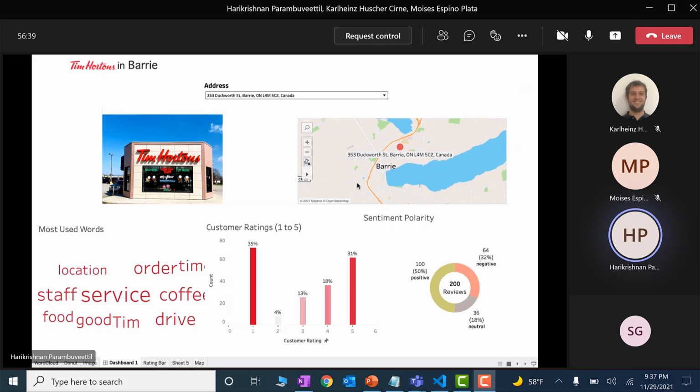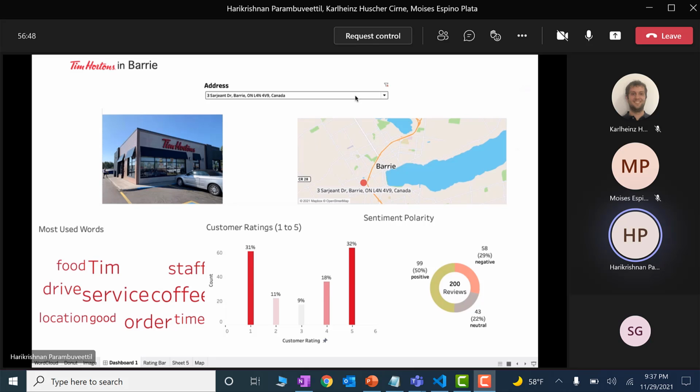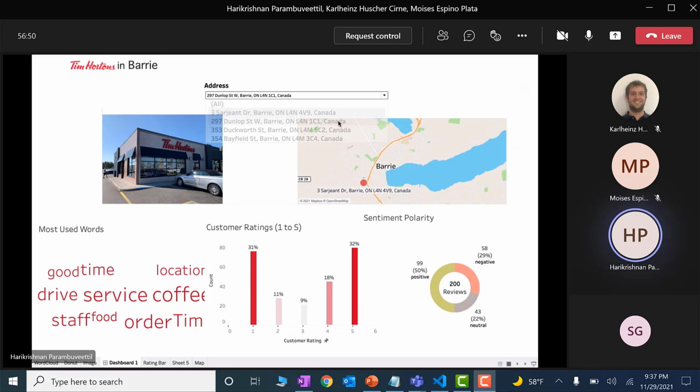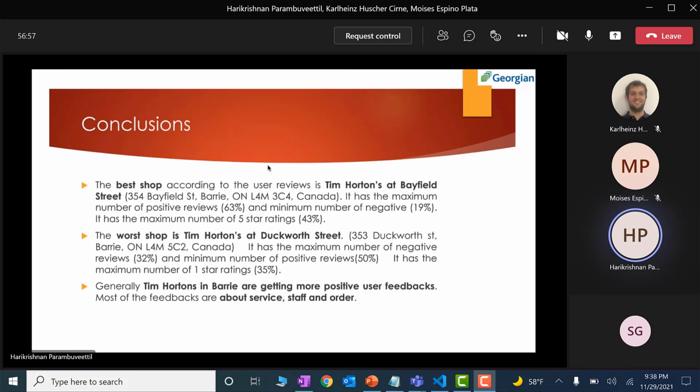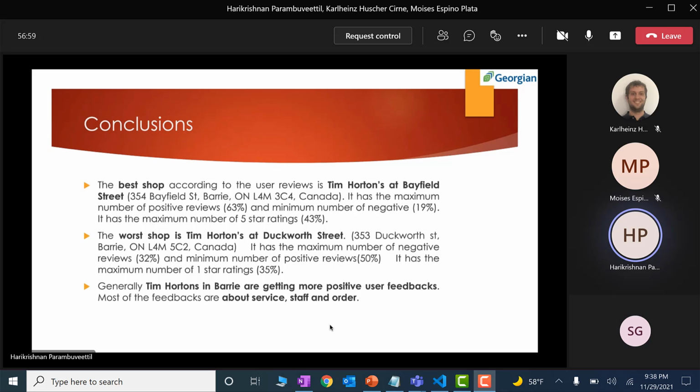And about the locations, Tim Hortons locations are everywhere. Whenever there is a small town, there will be a Tim Hortons. That is how they are located in the city of Barrie. And in general, it has got good reviews and good customer feedback.